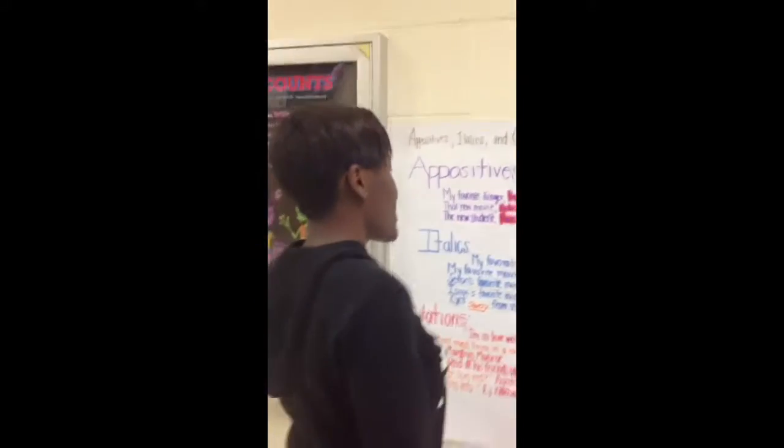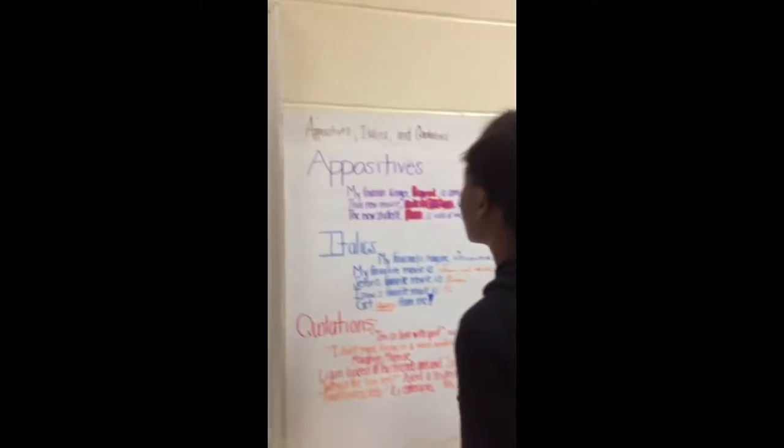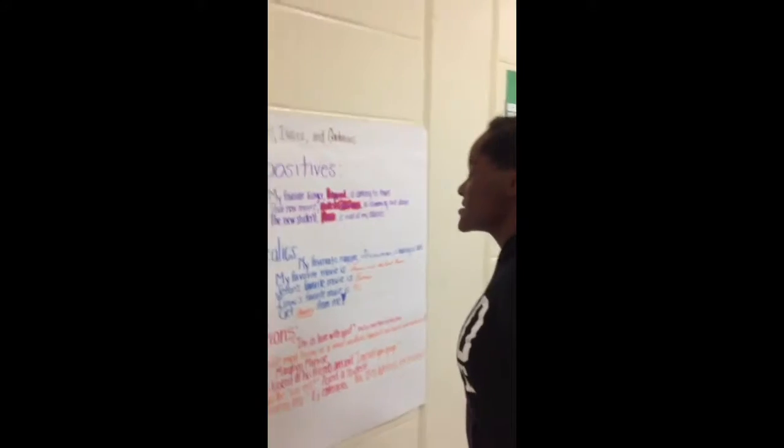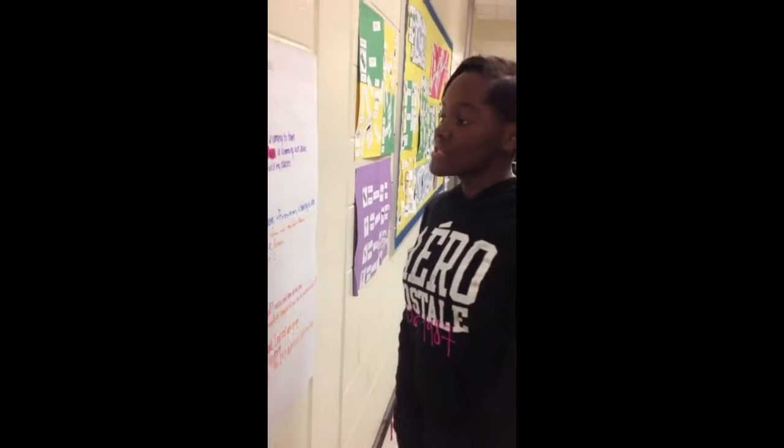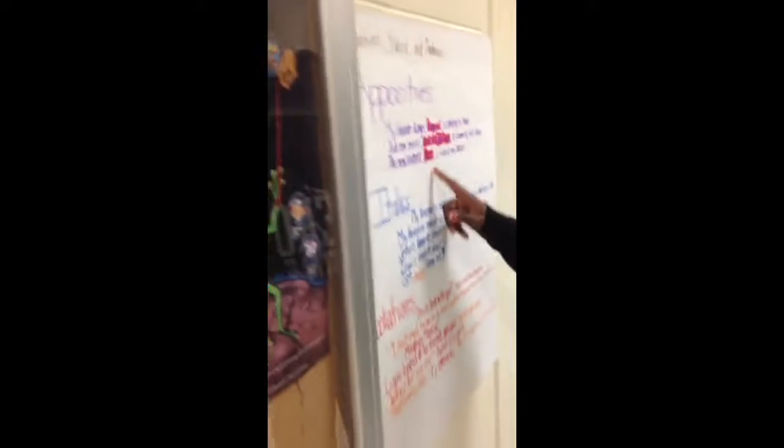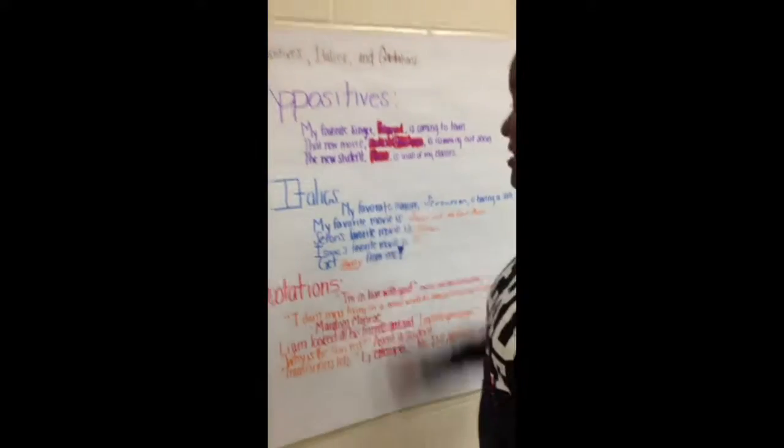Our group did appositives, italics, and quotations. Examples for appositives: My favorite singer, Beyonce, is coming to town. The appositive in this sentence would be Beyonce. That new movie, Medea's Christmas, is coming out soon. The appositive in this sentence would be Medea's Christmas. The new student, Marcus, is in all of my classes. The appositive in this sentence would be Marcus.